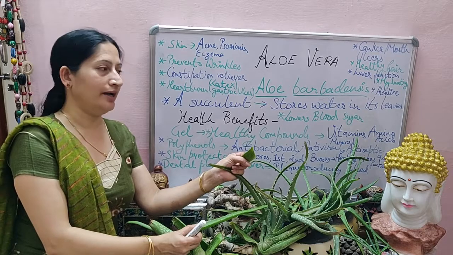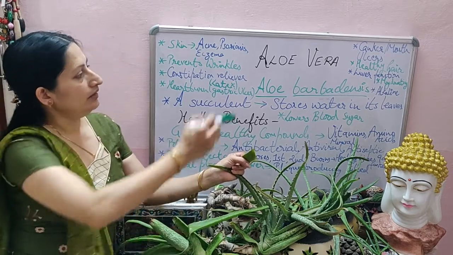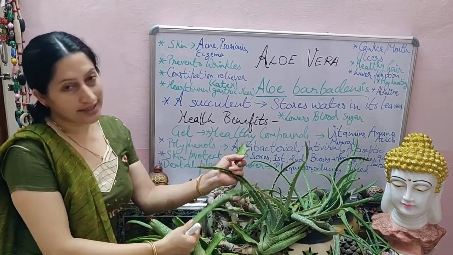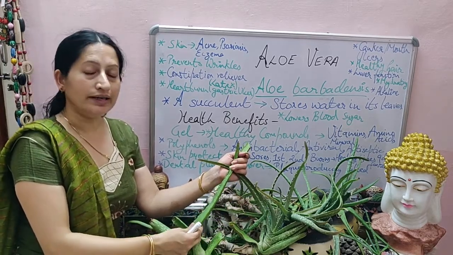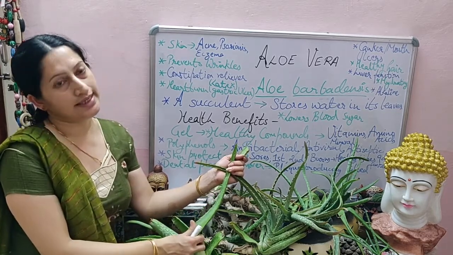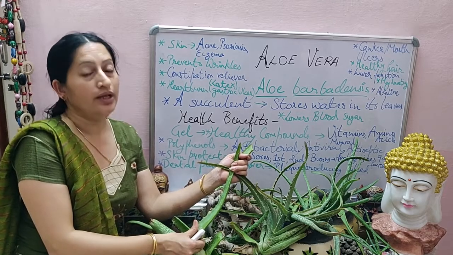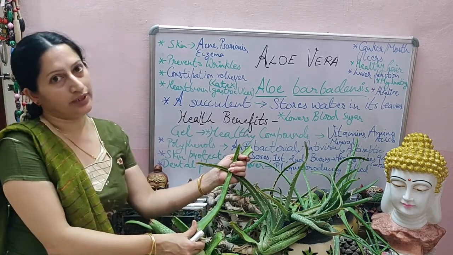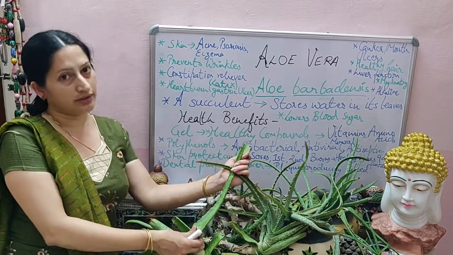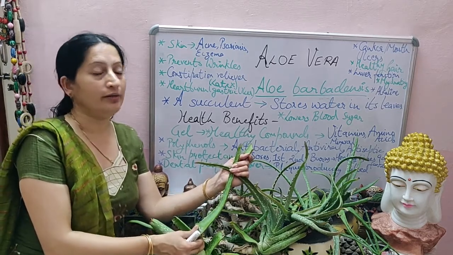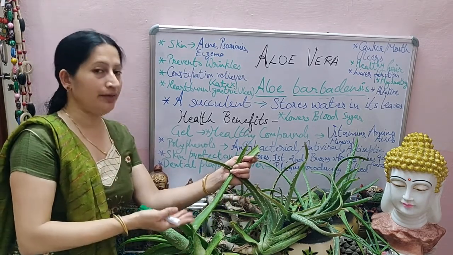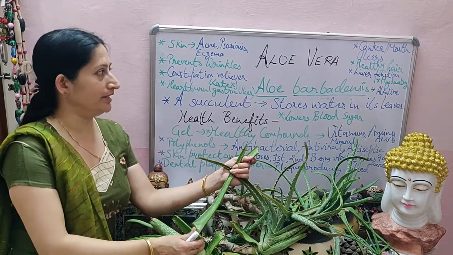It relieves heartburn. Then as it stores water in its leaves, and this being a succulent, it does not need much water. So the aloe vera plant you can see in desert regions also. Like in Rajasthan, if you go, you can see aloe vera plants. So it's helpful for the animals of the desert also, because they can get water by drinking from this leaf. That is another benefit which ma'am has told related to animals.